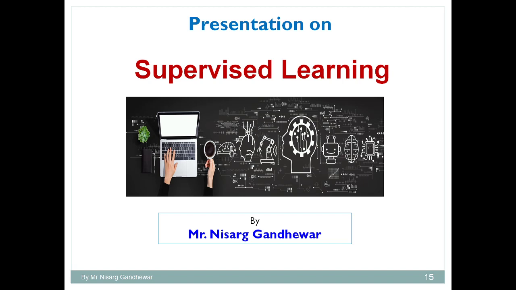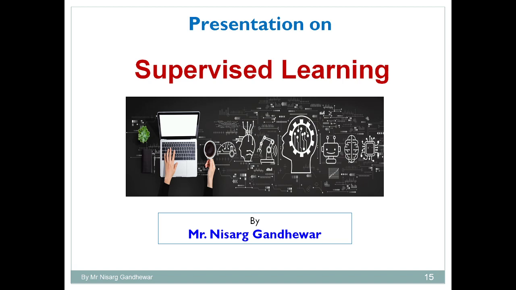So what is machine learning? Machine learning is an art, or you can say science, of giving a machine the ability to learn on its own without being explicitly programmed. So this is what machine learning is: the capability of a machine to learn on its own without being explicitly programmed.